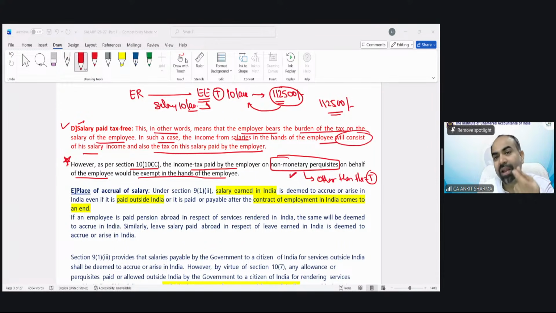Only that 1,12,500 would be the part of your salary. That's it. But the 1,12,500 rupees tax liability is paid by the employer. So do not worry about it. That is a benefit for you.